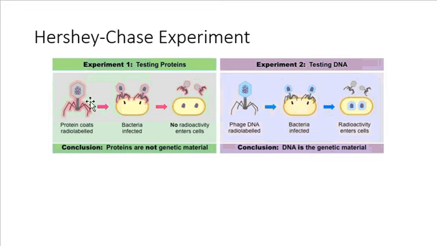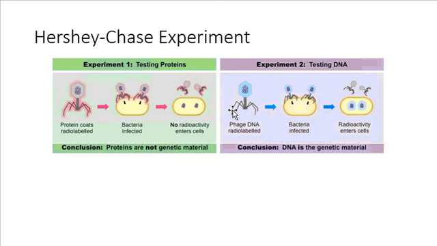Well, really simple viruses like this, some viruses are more complicated, but really simple viruses like this are only made up of two things. They're made up of DNA and they're made up of protein. So if those are the things we want to test to figure out what's the genetic information, viruses seem like a great tool we can use to test that. And what viruses like to do is they infect cells. So these viruses here are going to infect a bacterial cell, and the viruses essentially take over the bacterial cell. They start controlling that bacteria and making that bacteria do things for the virus.